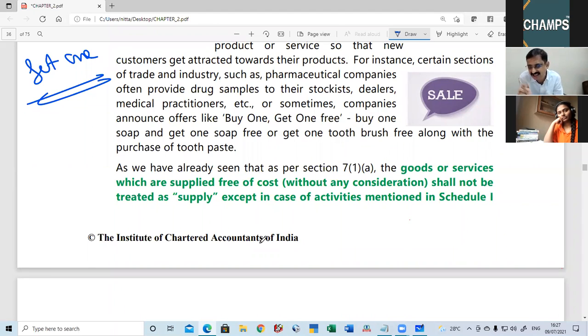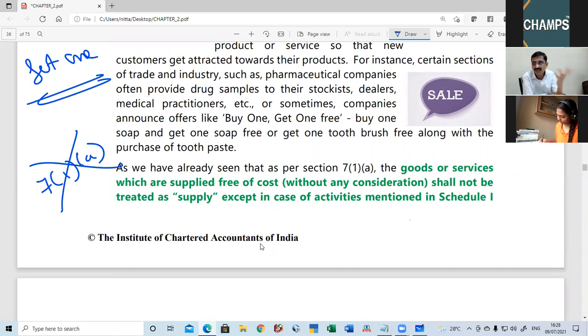Because 7(1)(a) states that supply includes all forms of supplies for a consideration by a person in course or furtherance of business. Now, when there is no consideration, what will happen? 7(1)(a) will not apply. If there is no consideration, 7(1)(a) doesn't apply.